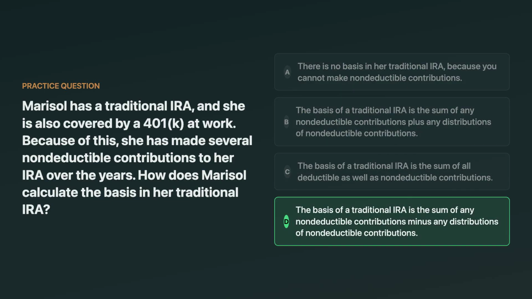The correct answer is that basis equals non-deductible contributions minus any distributions of that basis. Basis is tracked on Form 8606, and every time you take a distribution or do a conversion, you recover some basis. So what's left goes down. The tempting wrong choice is adding distributions, but distributions don't increase basis. They use it up.